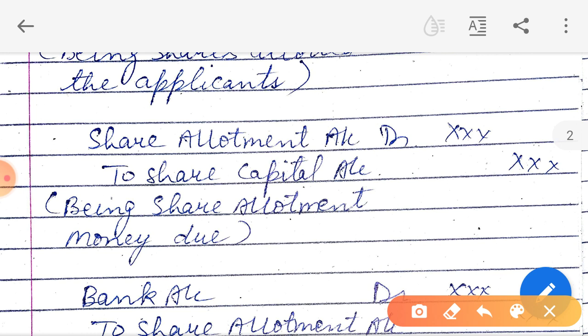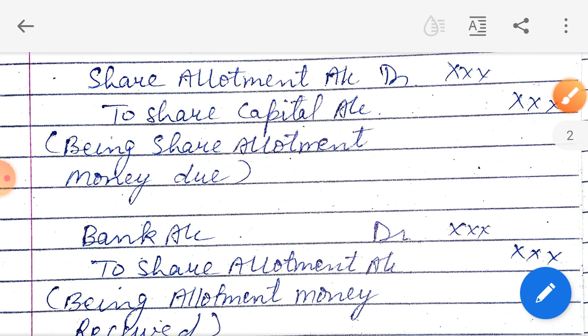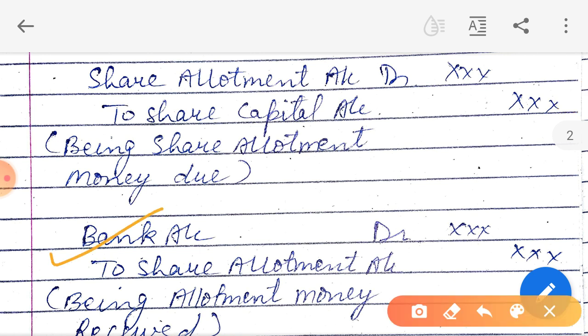So now the third entry: now I will ask for the allotment, that brother, give me the amount. I have allotted the shares to you. Now remember that bifurcation, 4 plus 3 plus 2 plus 1. Now I will ask for the 3 rupees here at the share allotment. Then the shareholders will pay me the money in the fourth entry. They will pay the money. So the entry will be bank account debit to share allotment account.